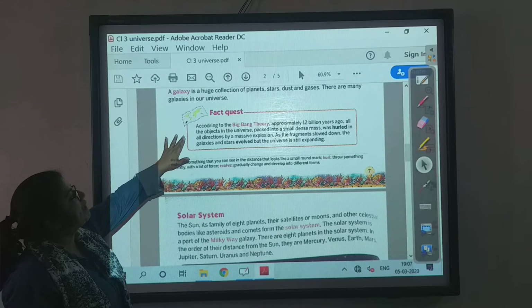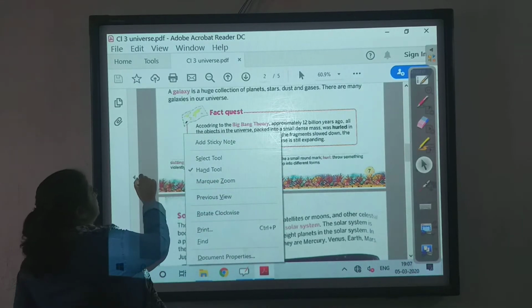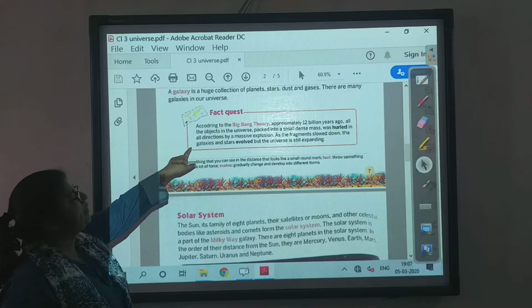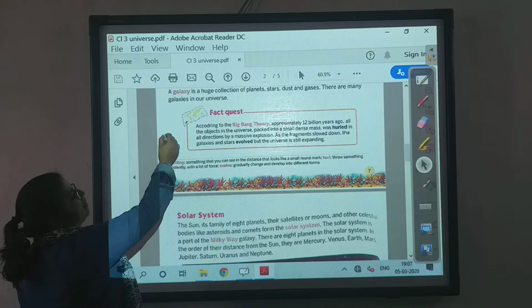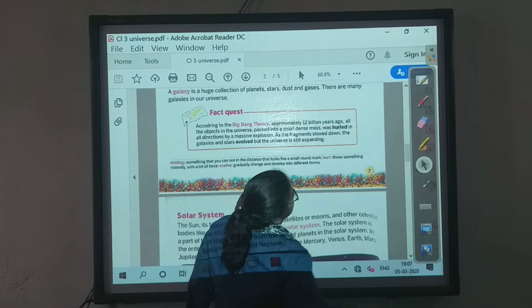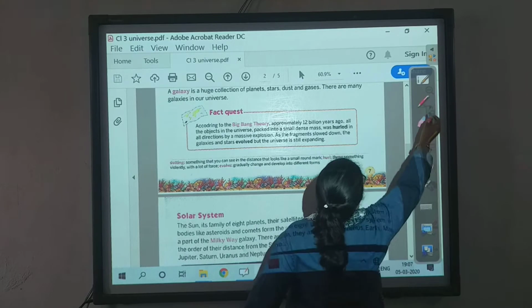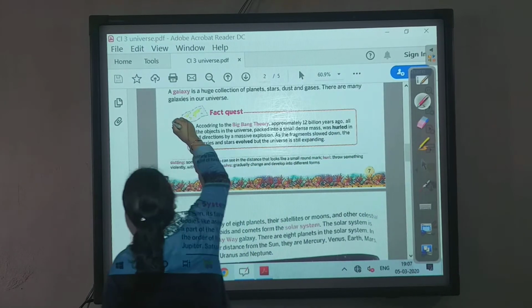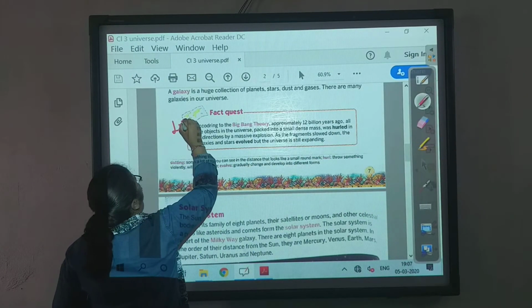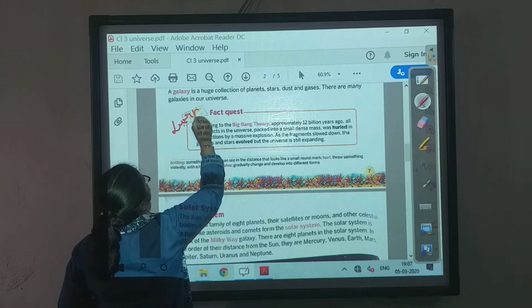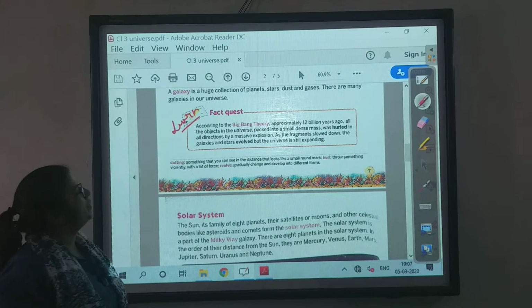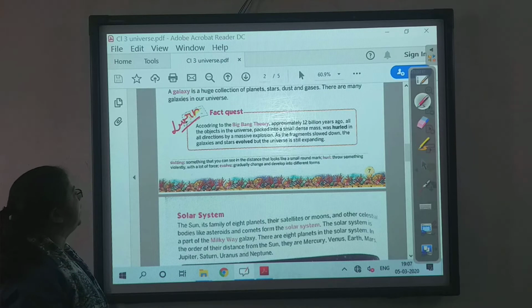So this is the fact quest. You can also underline over here or just write learn. Write learn over here so you can learn it by heart.